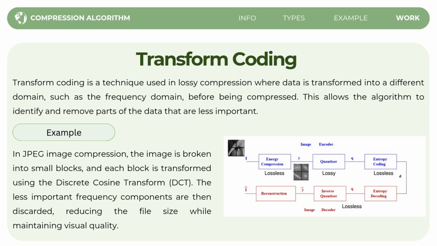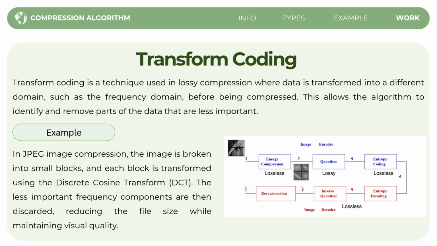The idea behind transform coding is to change the data into a domain that is better suited for compression. In this domain, we can easily identify and discard information that does not affect the quality much.